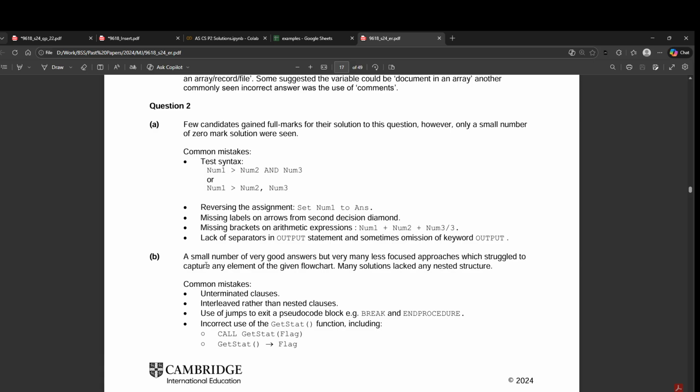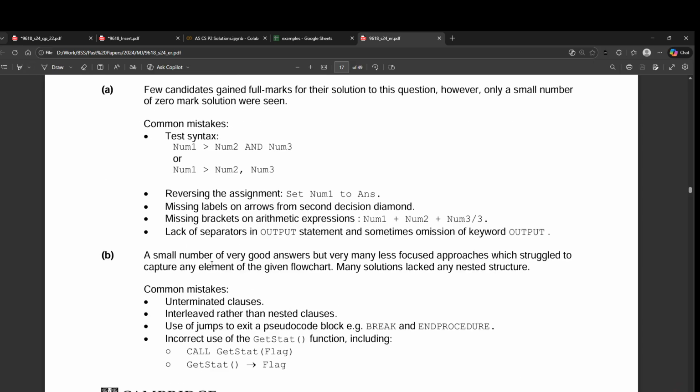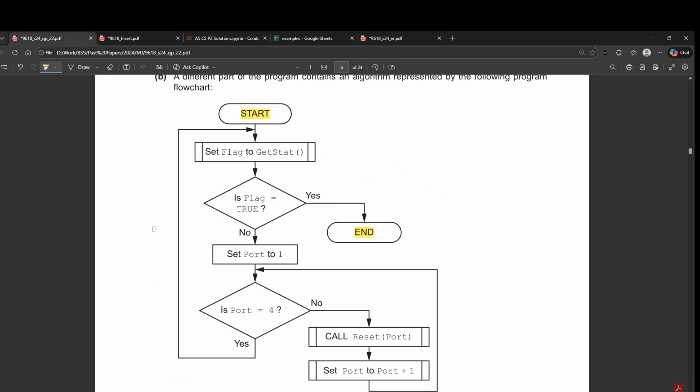Okay, here we go. A small number of very good answers were seen, but very many less focused approaches which struggle to capture any element of the given flowchart. Many solutions lacked any nested structure. Okay, so this was a poorly attempted question. Now, how do we make sure that we do it properly?